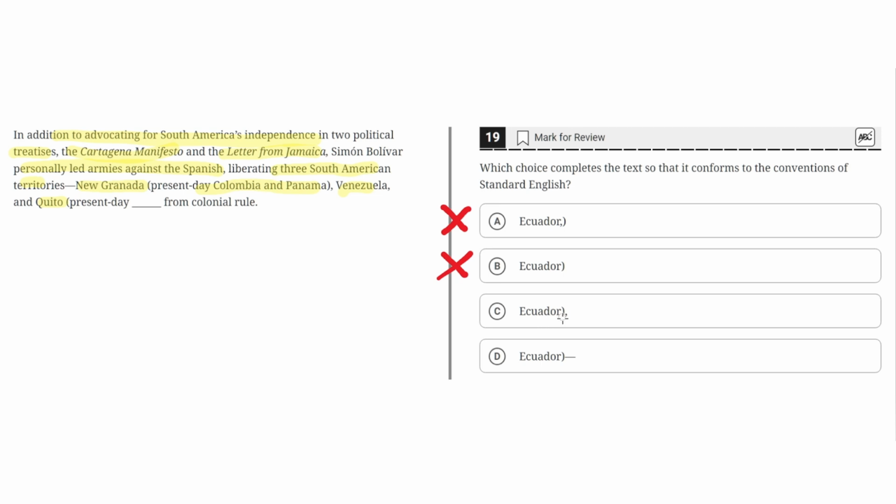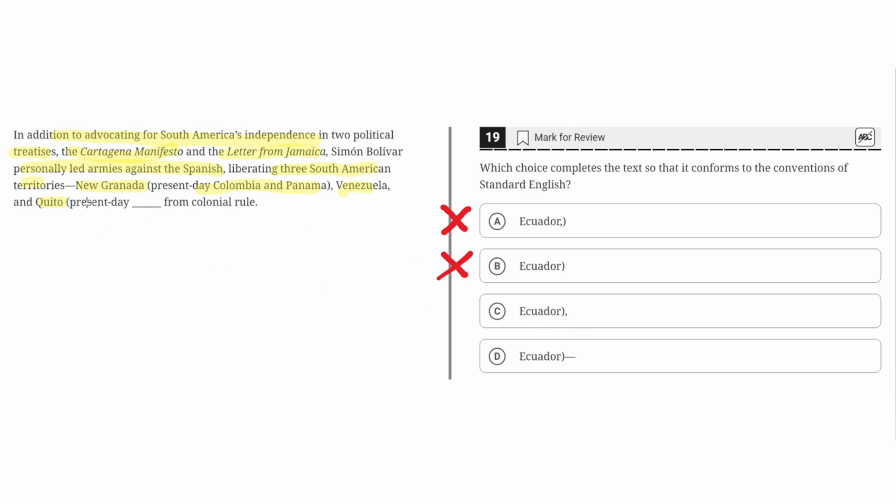C. Ecuador, parentheses, comma. This is incorrect because to separate a supplementary phrase, there needs to be a comma before the beginning of the supplementary phrase and after the end of it, or a dash before and a dash after. In this case, a dash is used to begin it, so a dash must be used after to end it.